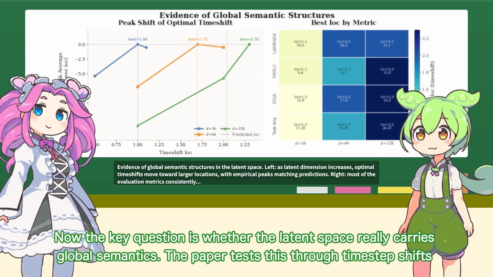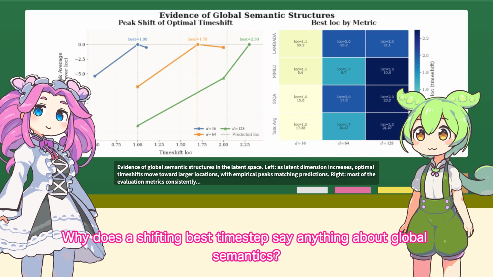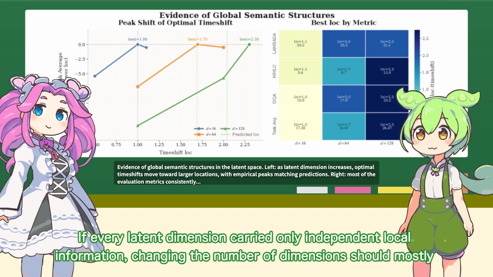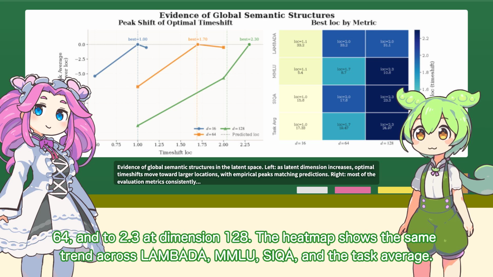Now the key question is whether the latent space really carries global semantics. The paper tests this through timestep shifts on latent dimensionality. Why does a shifting best timestep say anything about global semantics? If every latent dimension carried only independent local information, changing the number of dimensions should mostly rescale performance, not move the best noise level. But the best shift moves from about 1.0 at dimension 16 to 1.7 at dimension 64 and to 2.3 at dimension 128.